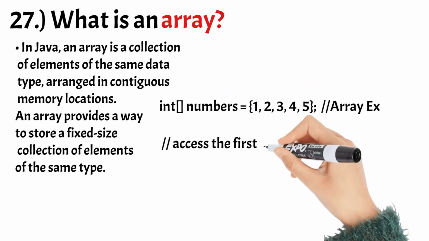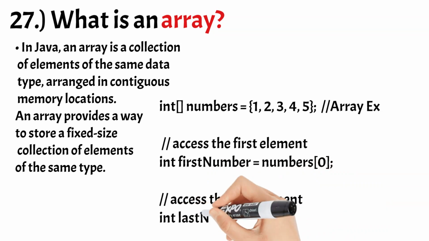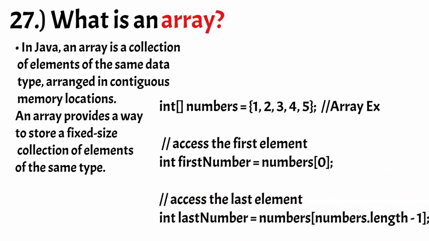Here's an example. In this example, we declare an array of integers named numbers and initialize it with 5 values. We can access the elements of an array using the index of the element. The index starts at 0 for the first element and goes up to length minus 1 for the last element. Here's an example.